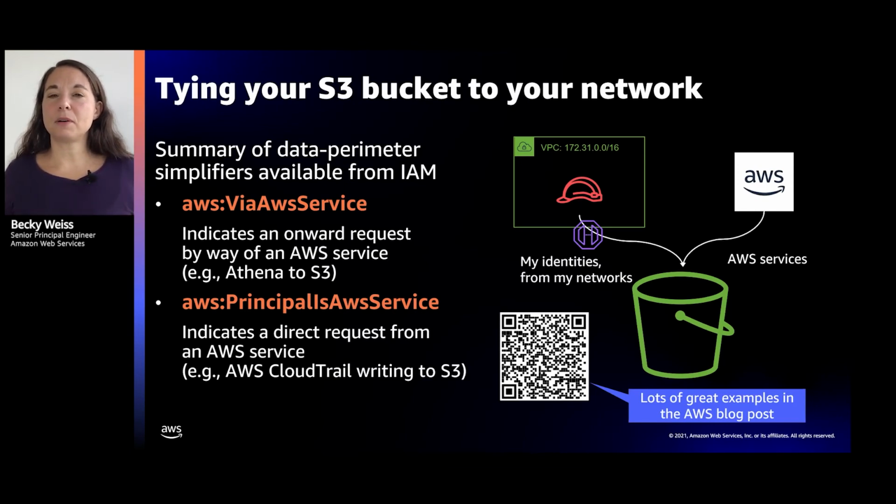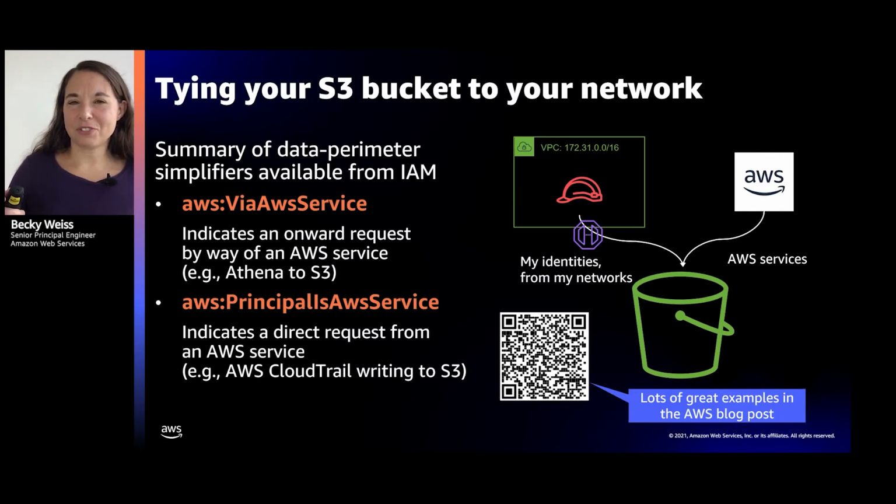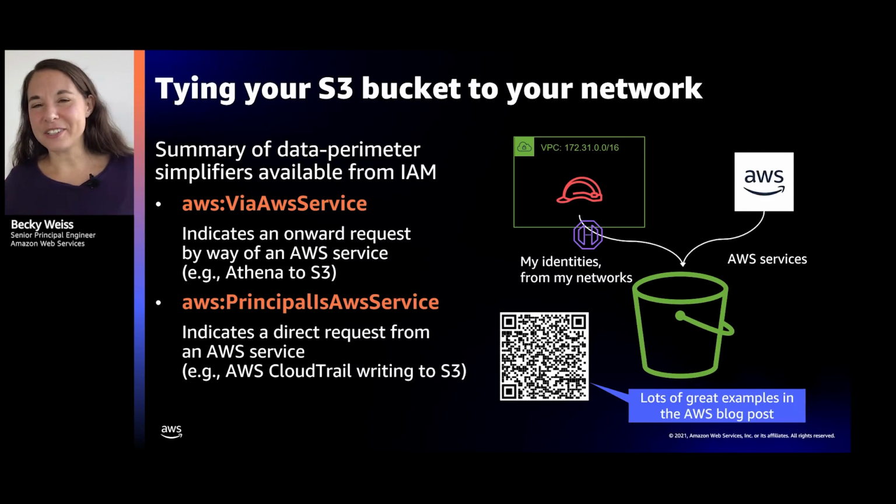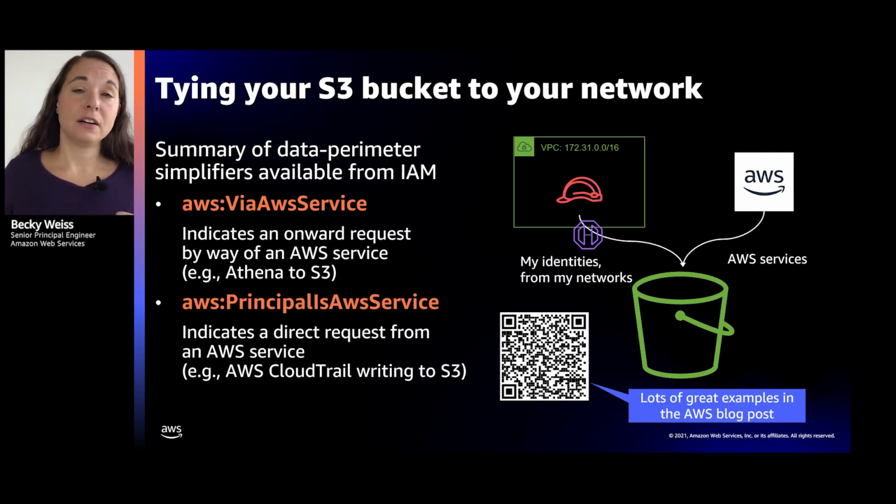And by the way, the principal is AWS service. The time to go looking for it as part of your network perimeter strategy is if you ever find yourself on an S3 bucket writing a policy statement that says allow principal service cloudtrail.amazonaws.com or any number of other service.amazonaws.com, that means an AWS service is going to be interacting with your bucket under its own identity. It's not going to be coming from your network. You can still lock your bucket into the VPC. You just have to account for that principal as AWS service case. So that's another perimeter tactic that we see customers increasingly using successfully to be able to lock their data into their network.